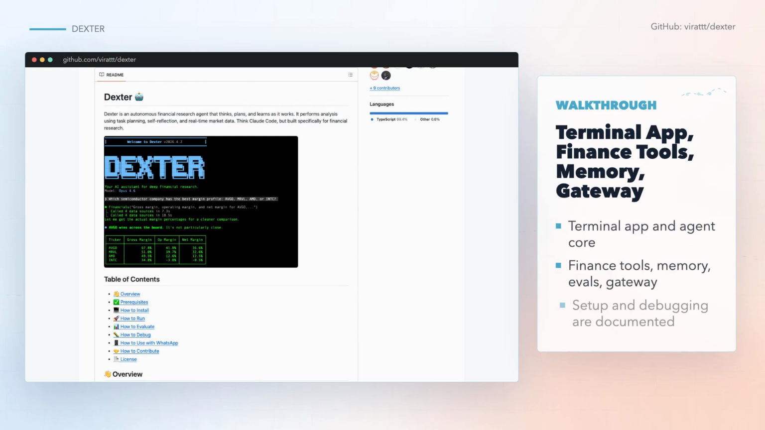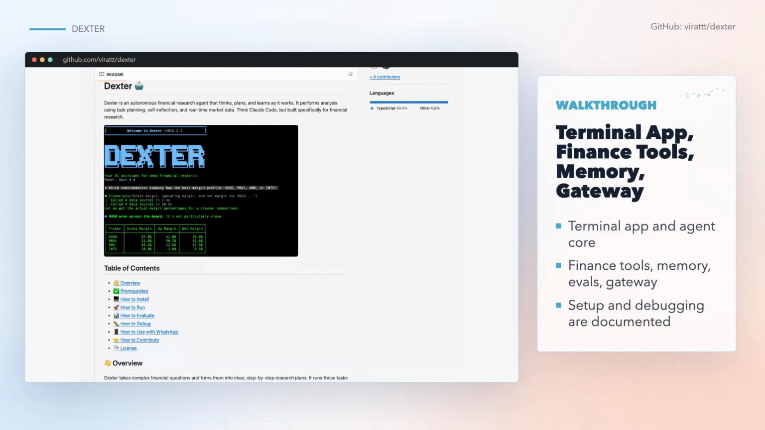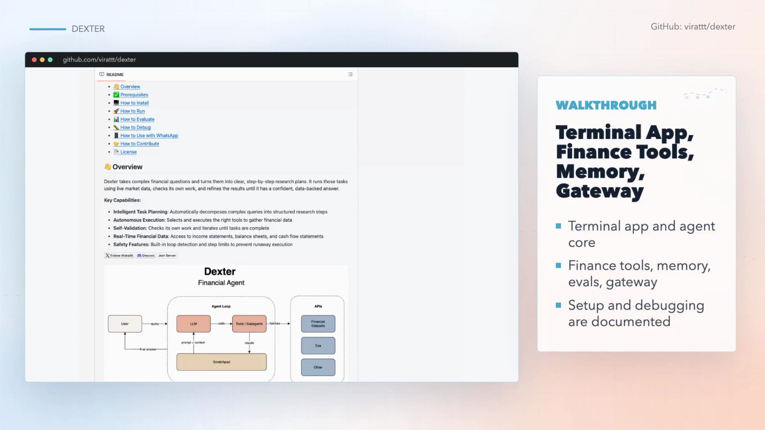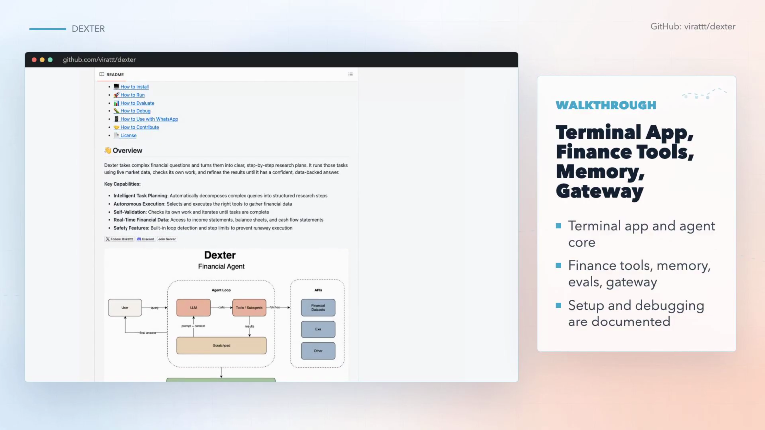The repo layout lines up with the README. You get a TypeScript and Bun app, a terminal interface, an agent core, finance tools, memory code, evals, cron jobs, skills, and a WhatsApp gateway. The README starts with the basic promise, then goes into setup, evaluation, debugging, and chat access. This is a useful structure because the repo explains both the user workflow and the internal agent machinery without hiding everything behind a hosted product.